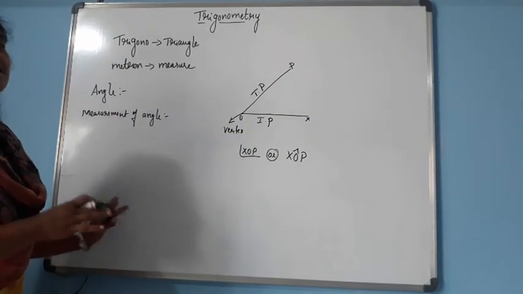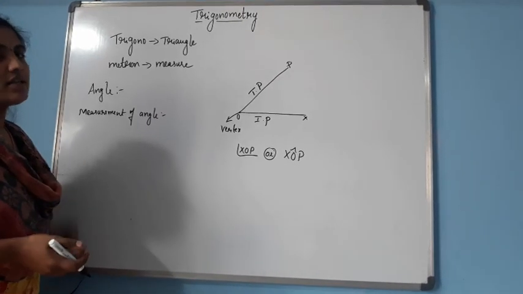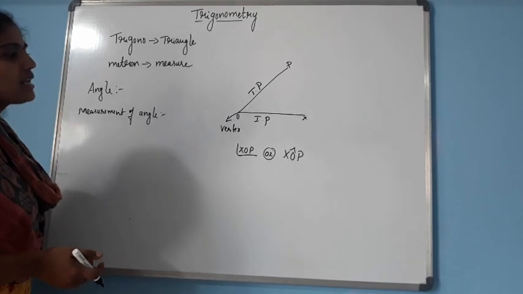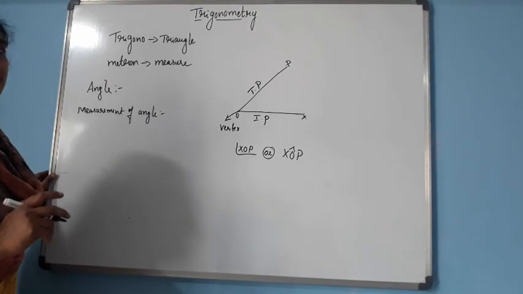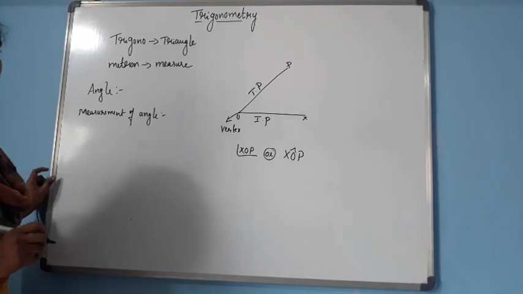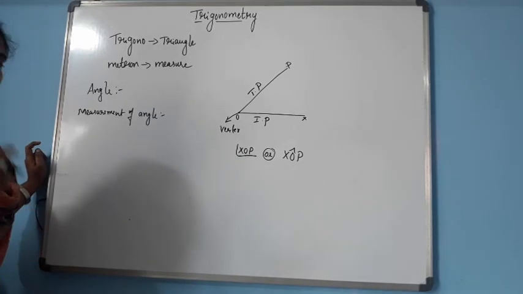Okay, I am telling the basic things only, you should just recall what you have studied in 10th. Next, let us move on to the next one. Measurement of angles are of two kinds. There are two types of measurement of angles. I think you all know.